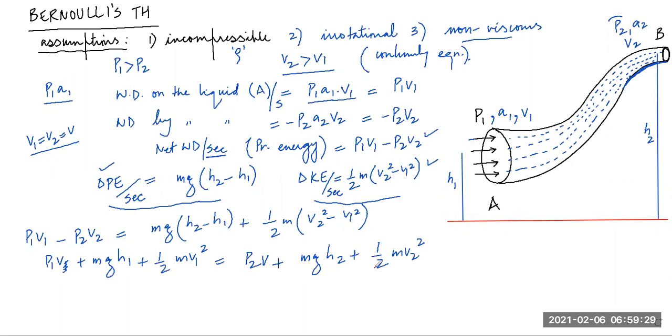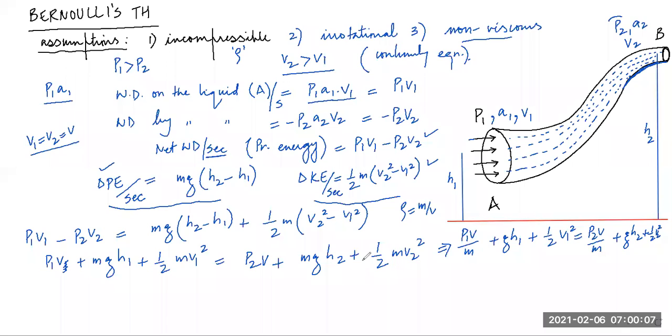Now students, you simply divide the whole equation by m. What will you get? You will get P1 V by m plus g h1 plus half v1 square would be equal to P2 V by m plus g h2 plus half v2 square. I've just divided everything by m. I see that, students, density is equal to mass by volume.